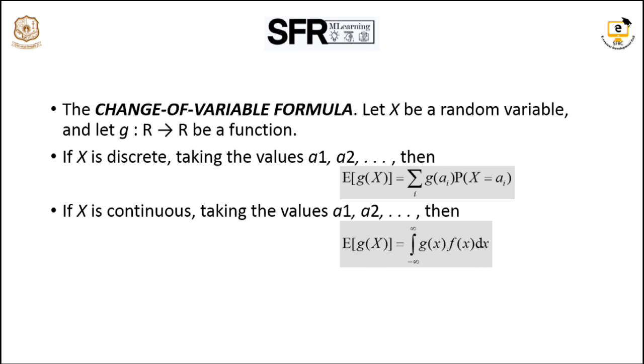So E of g of X is the summation over i of g of ai into p of X equal to ai. In the case of continuous, E of g of X is equal to the integral of g of x into f of x dx. These are all the expectation definitions for the random variables in the discrete and continuous cases.